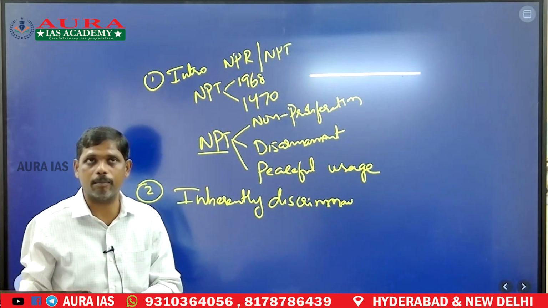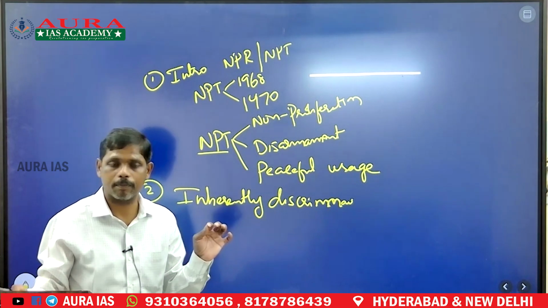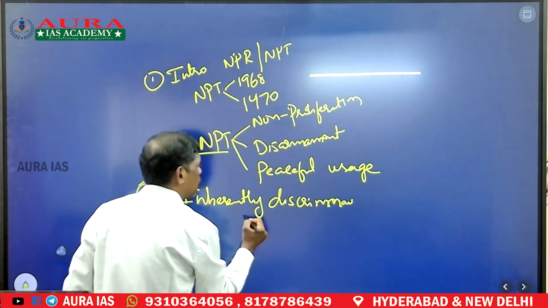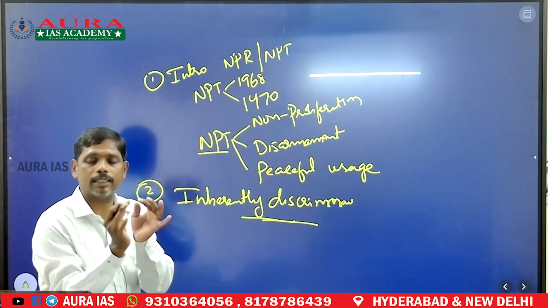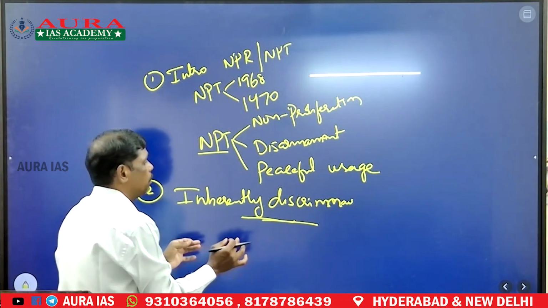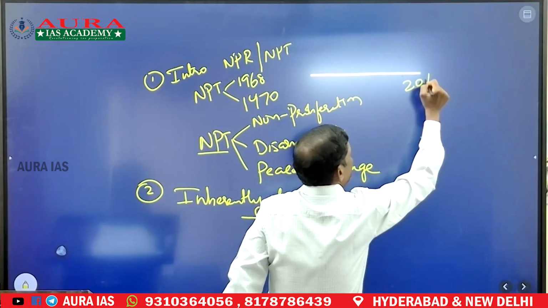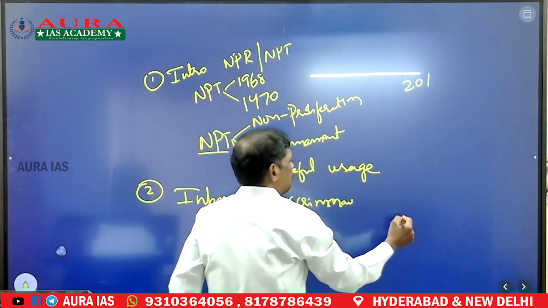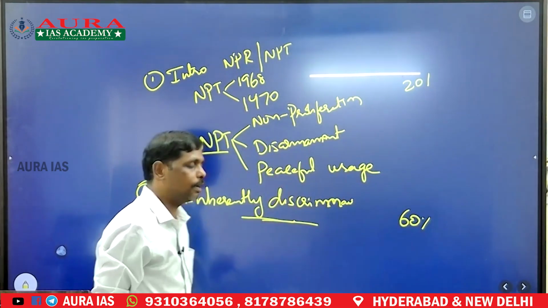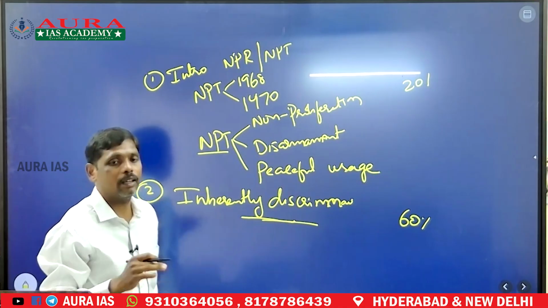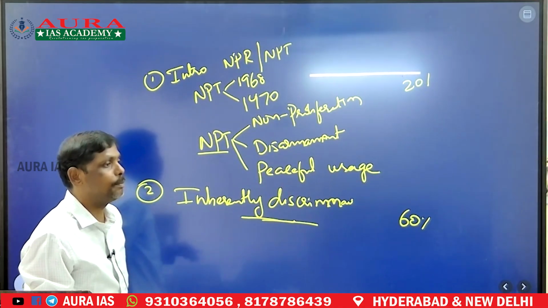Why should this regime be seen as a discriminatory regime? This is the core part of the answer. Most of the answer, that is 60% of the answer, should be on this. 20% of the marks will be given for the introduction, 60% of the marks for this part. So in what way should we call it discriminatory?